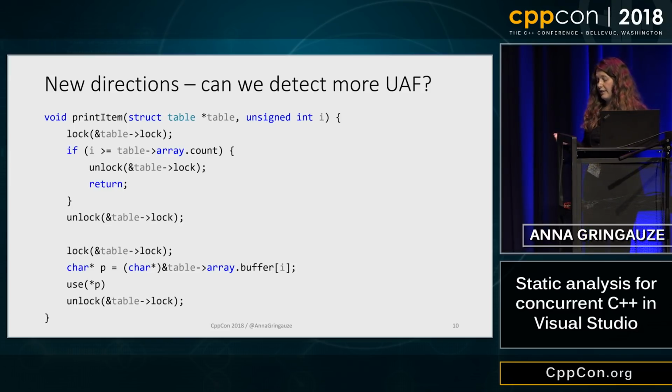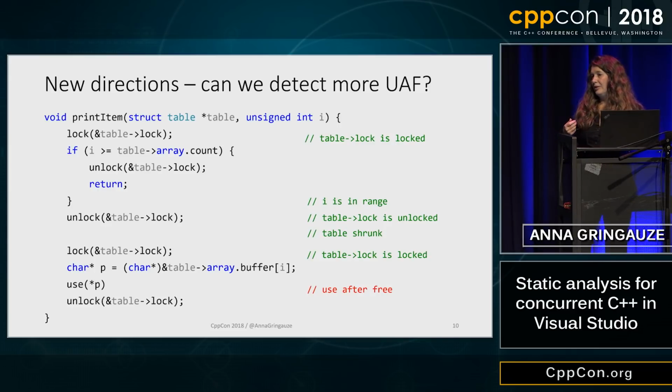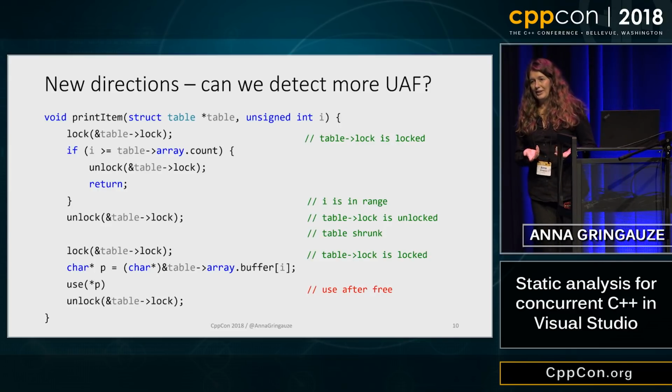What can happen here is the table is locked, i is in range, and then the table lock is unlocked. So here a competing thread comes and shrinks the array. So in the second section, the lock is locked, and we have used an index that is of inappropriate size.